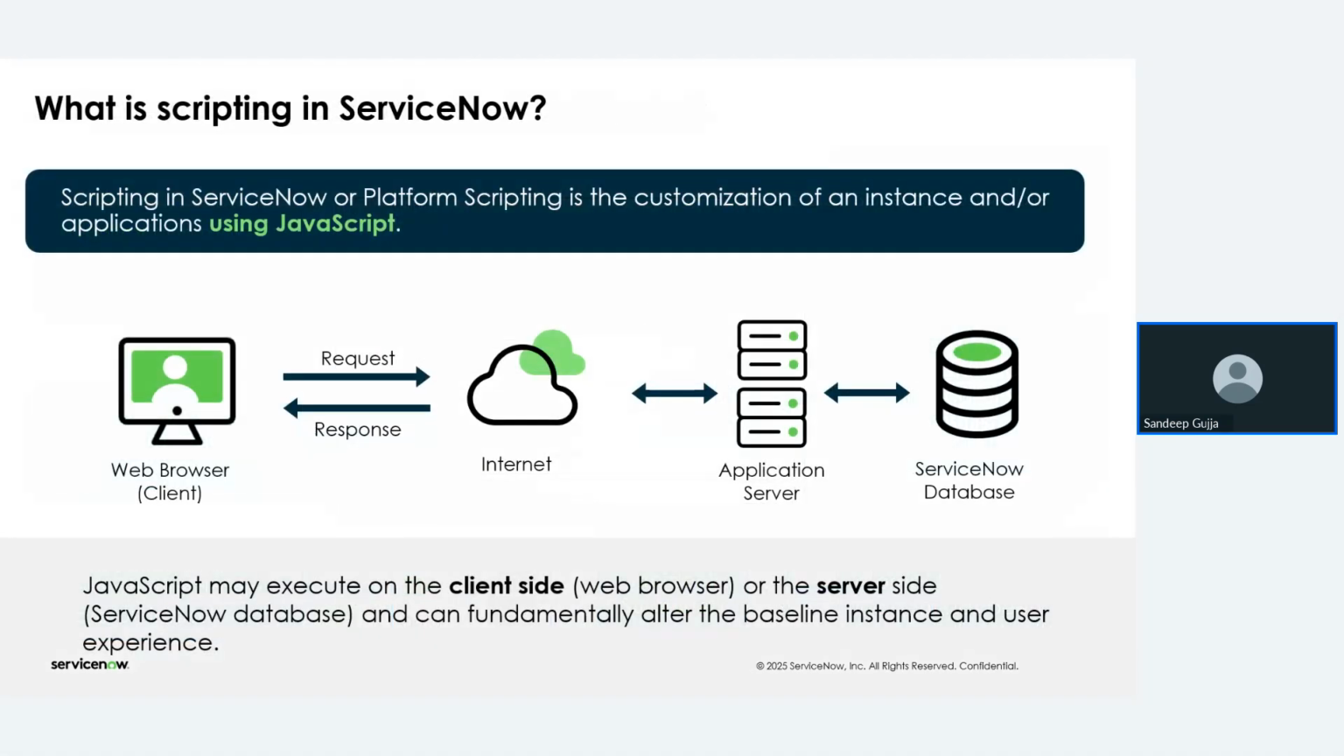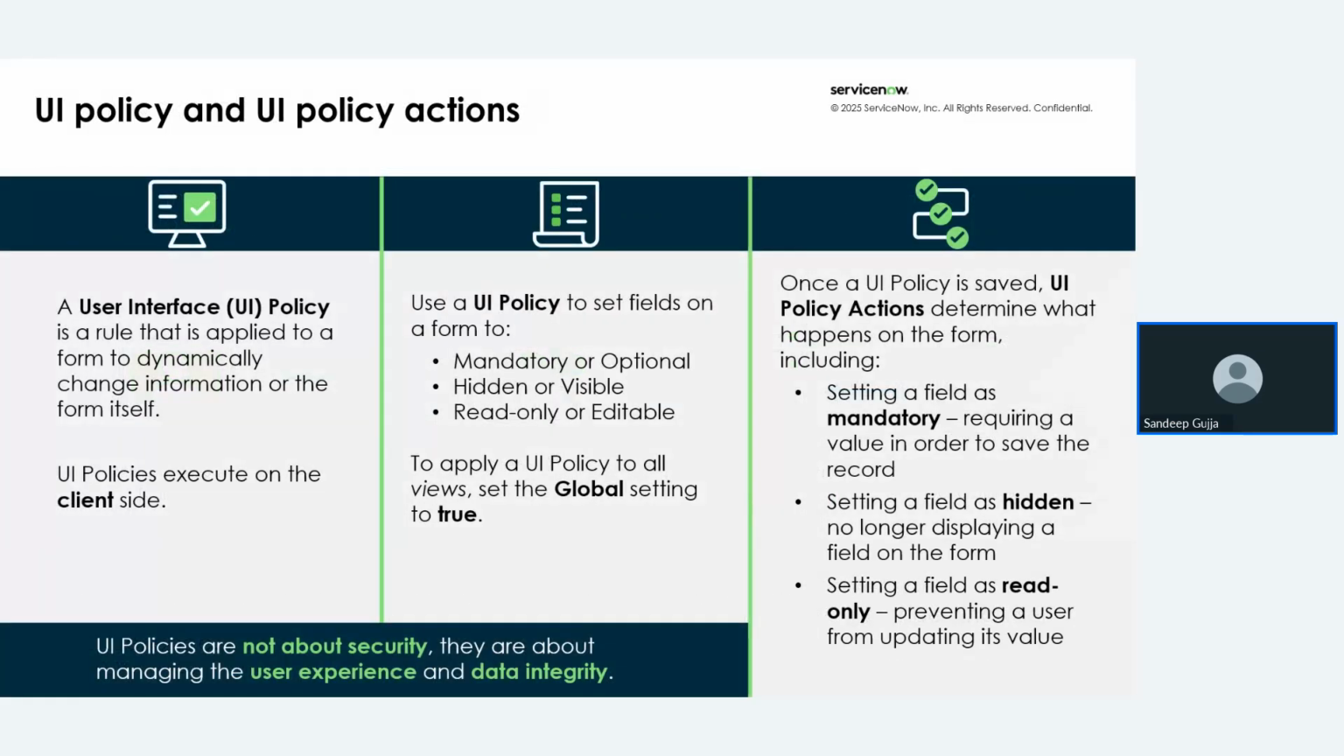Whereas coming to the UI policy and UI policy actions, what are the major differences that you are going to observe while working on that? Basically, UI policy helps us to make a field mandatory or optional. We can make a field hidden or visible, and we can make a field read only or editable. Okay, so these will apply to the global setting. When that is true, then only it will apply to the form.